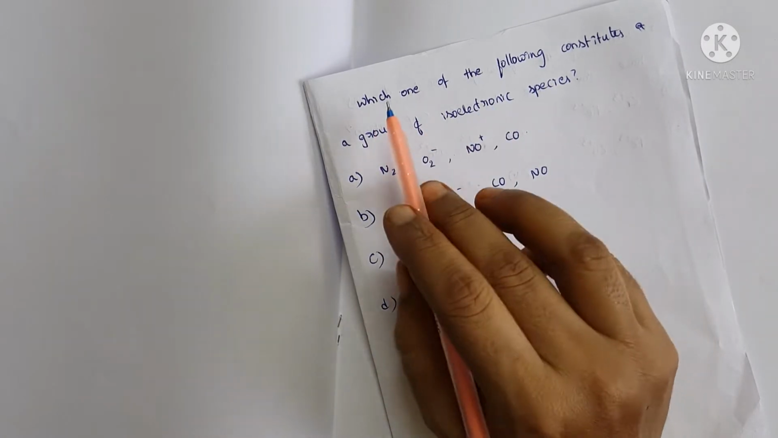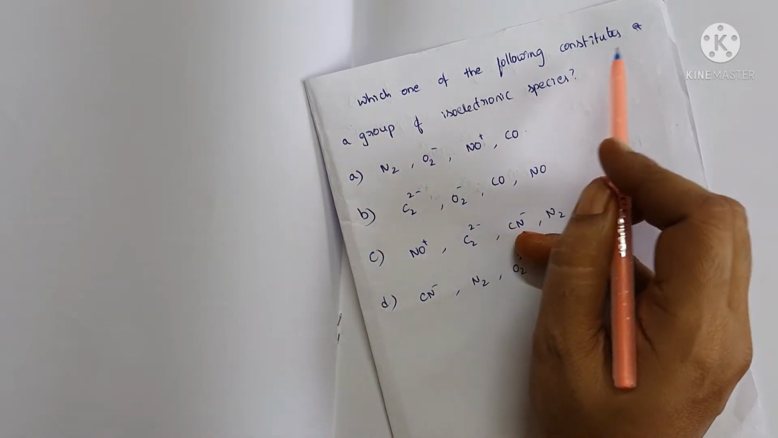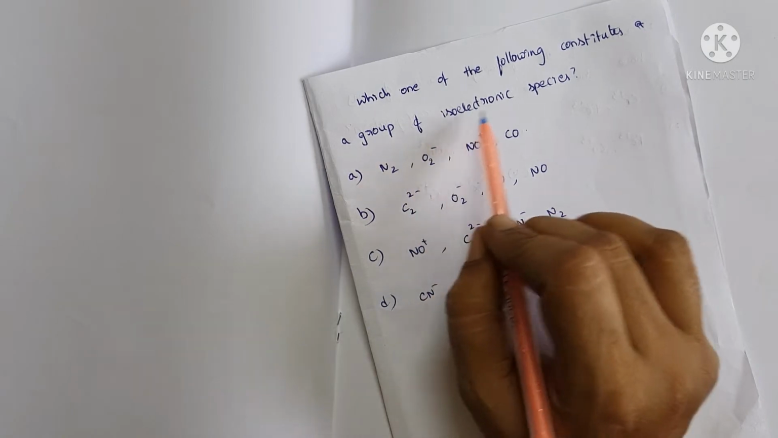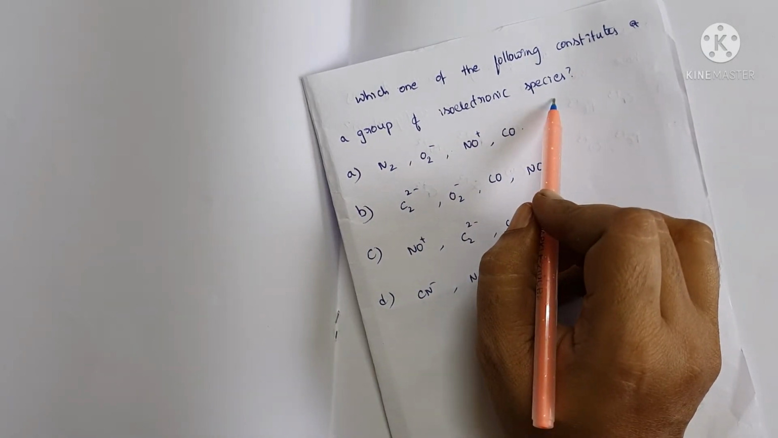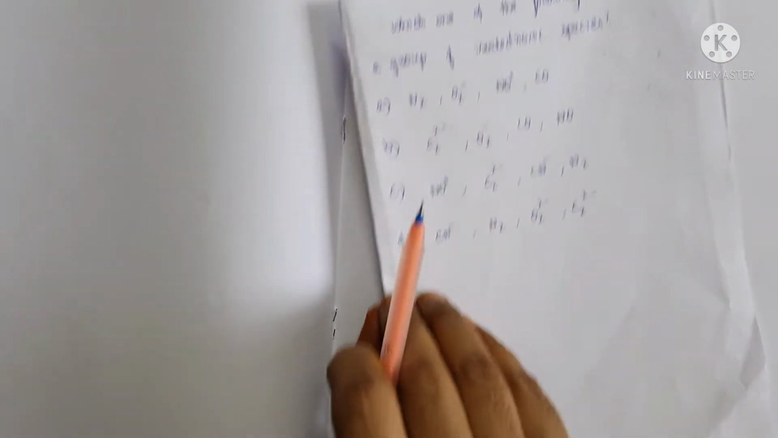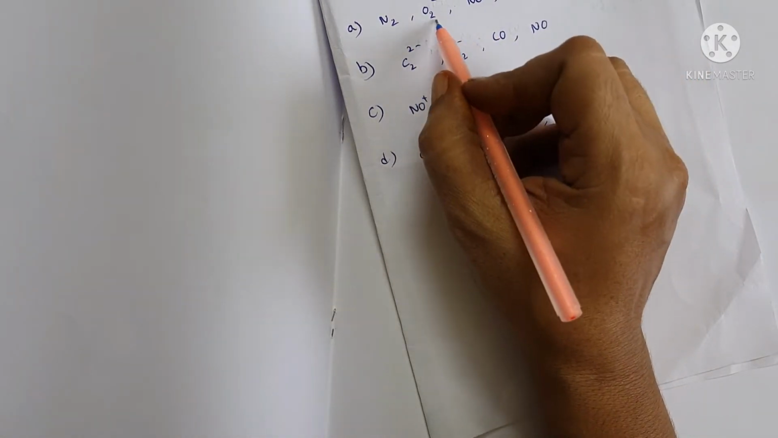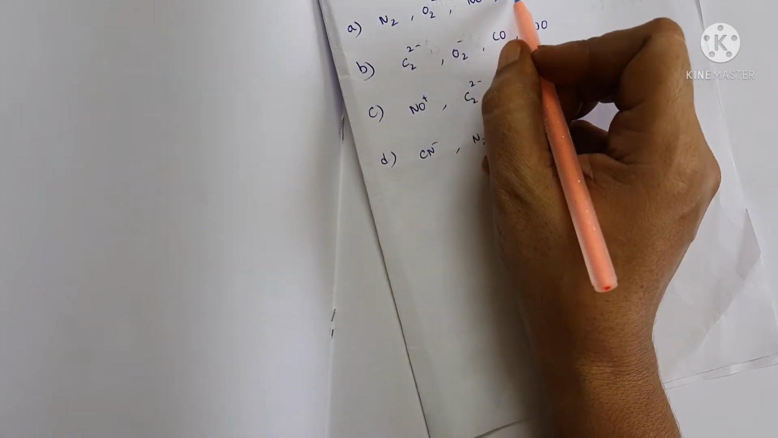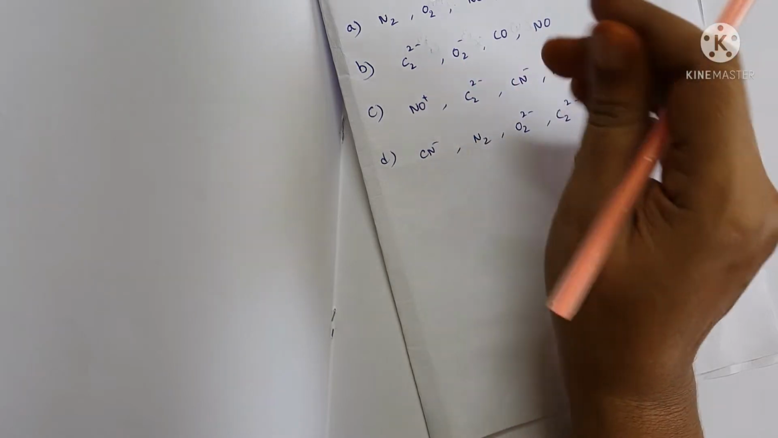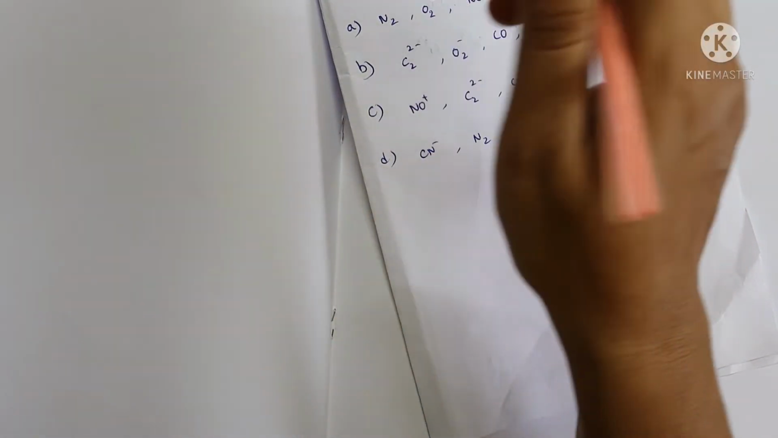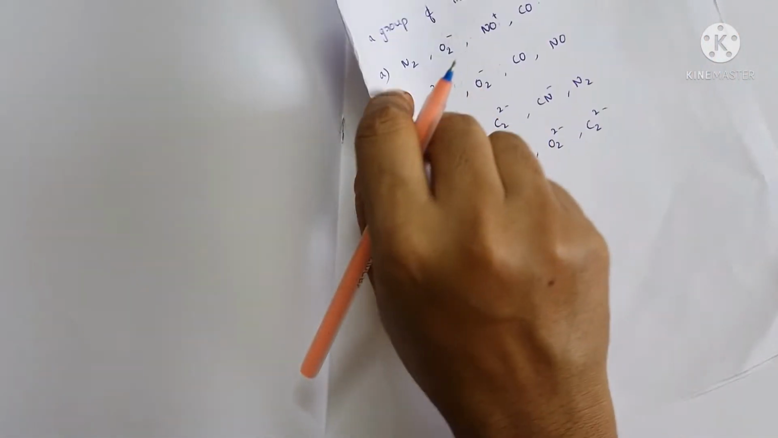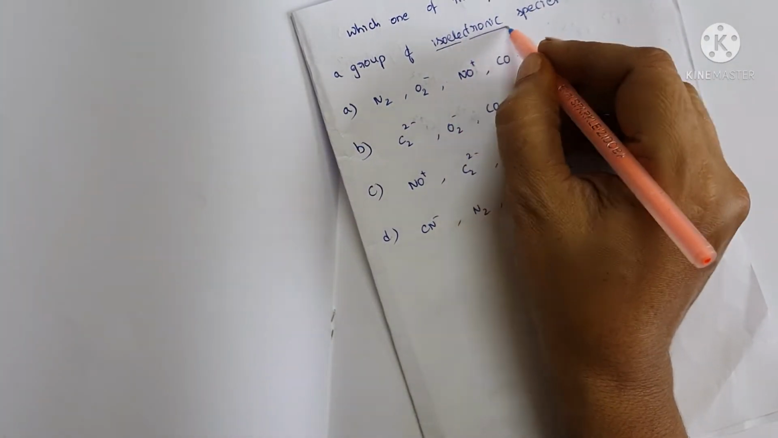Today's question is: which one of the following constitutes a group of isoelectronic species? These are the options: N2, O2 minus ion, NO plus, CO; and C2 2 minus ion. First of all, what is isoelectronic?